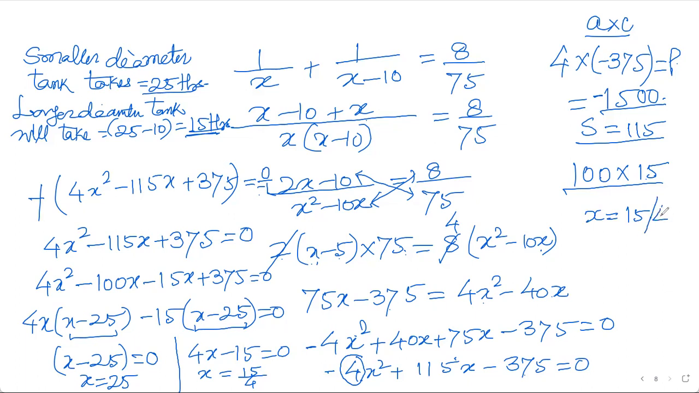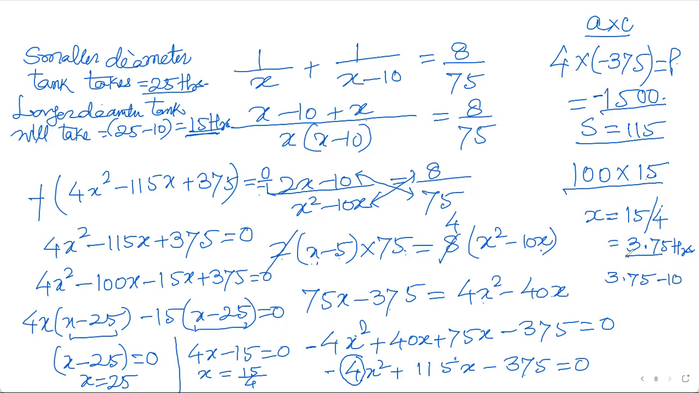15 upon 4 gives 3 and 3 by 4. That is 3.75 hours. This is the time taken by the smaller diameter tank. And if you subtract 10 from it for finding the larger diameter tank, you will get a negative number. If you subtract 10 from it, that is why I'm rejecting that number.